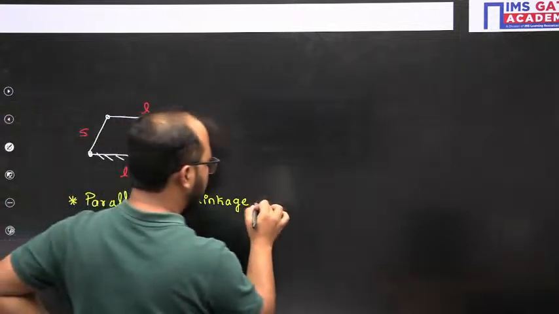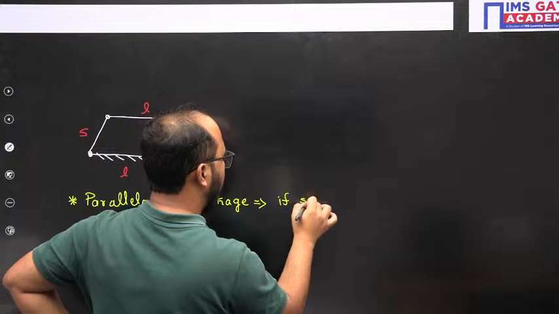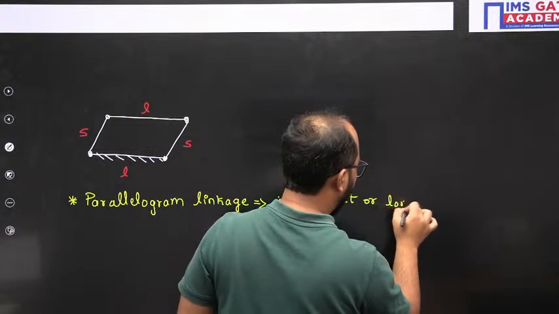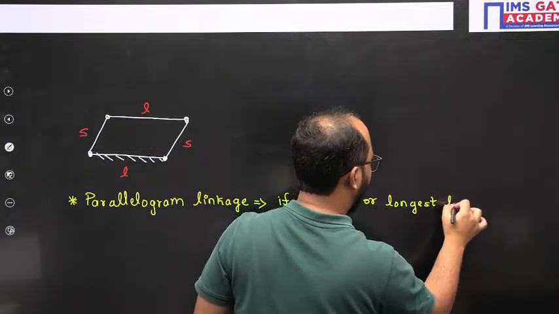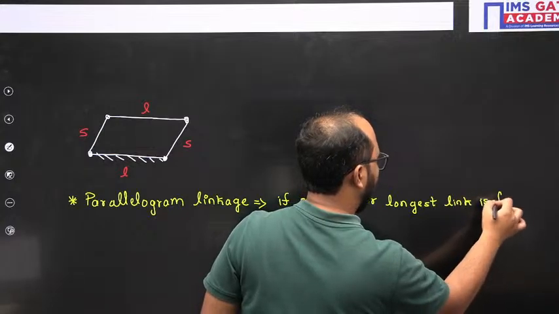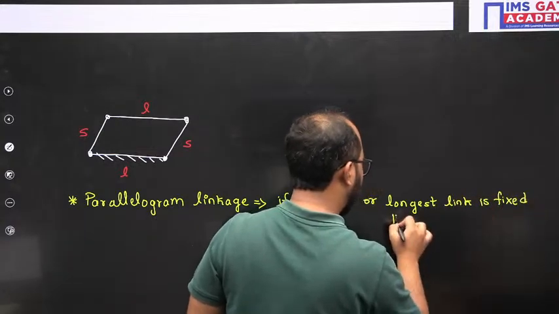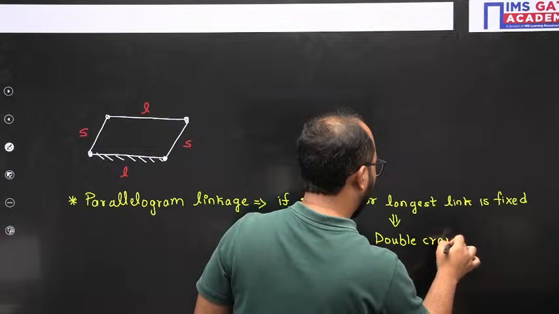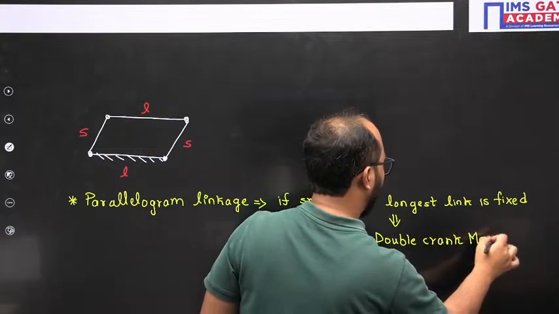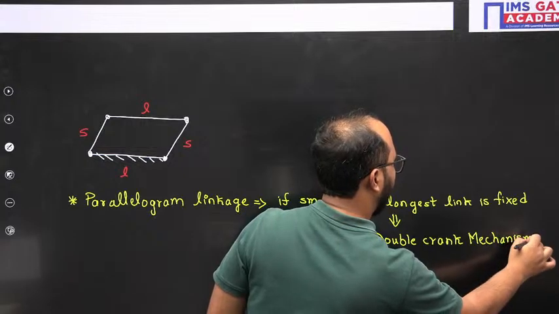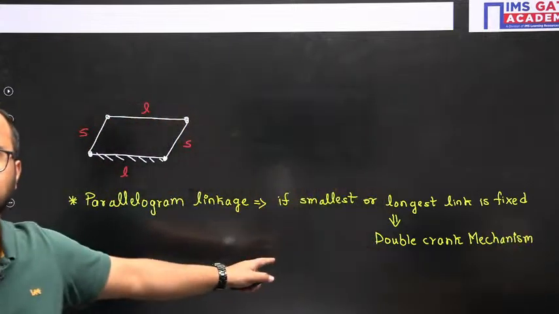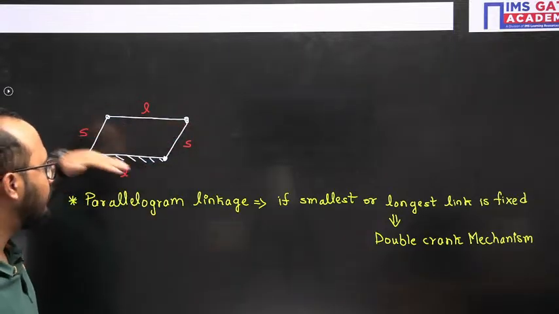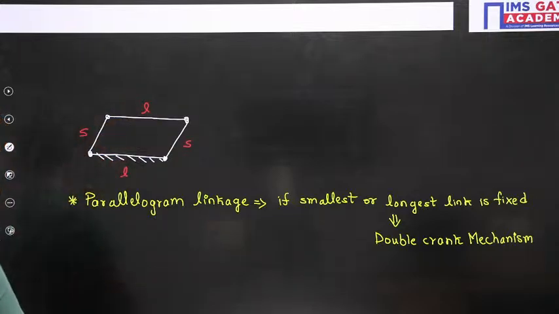Now in a parallelogram linkage, if the smallest or longest link is fixed, you will always get a double crank mechanism. So first of all, you need to understand what a parallelogram linkage is. Same link lengths are placed opposite to each other.